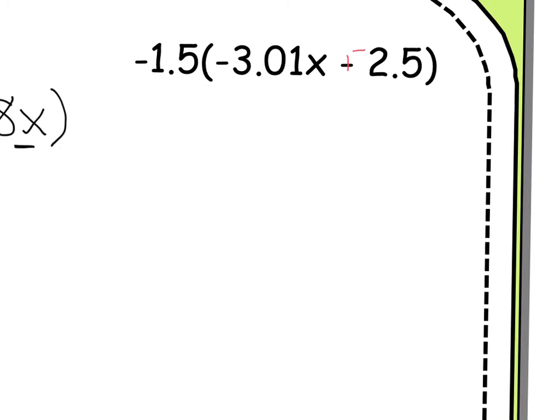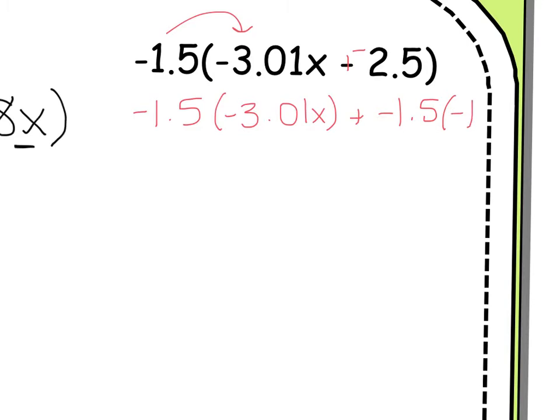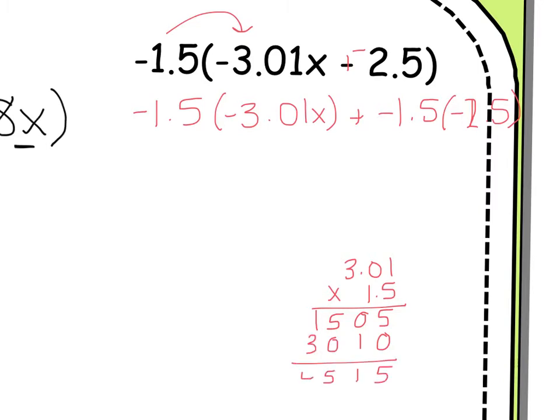So now the first thing I'm going to have to do is the negative 1.5 is going to shake hands with the negative 3.01x. Plus the negative 1.5 is going to shake hands with the negative 2.5. So now I've got to do 3.01 times 1.5. 5 times 1 is 5, 5 times 0 is 0, 5 times 3 is 15, placeholder 0, 1 times 1 is 1, 1 times 0 is 0, 1 times 3 is 3, add it up, and there are 3 digits past the decimal, so a negative and a negative give me a positive 4.515, and this one has the x with it. I'm going to go ahead and erase my work.